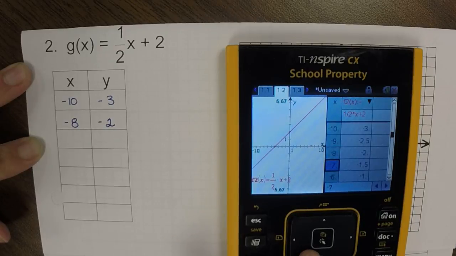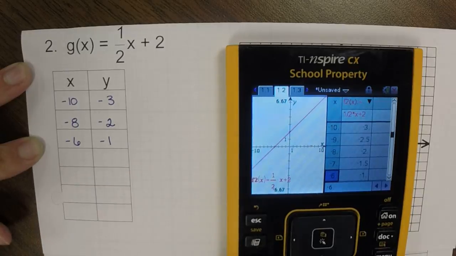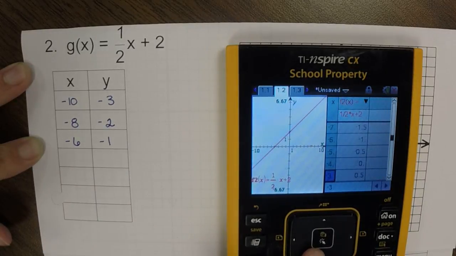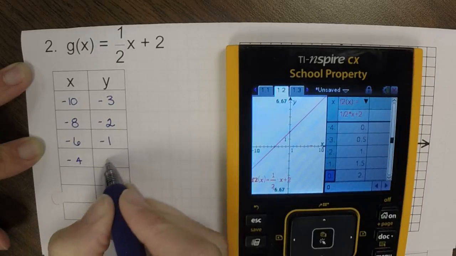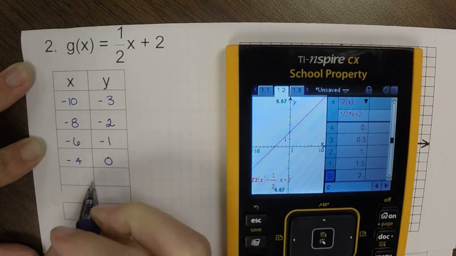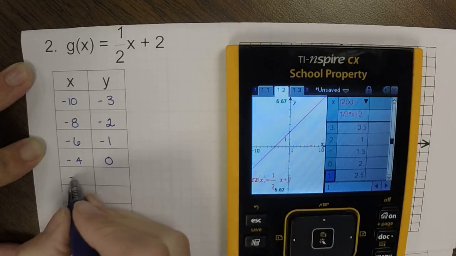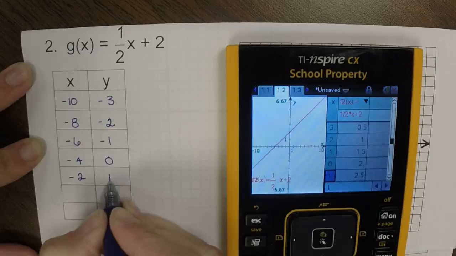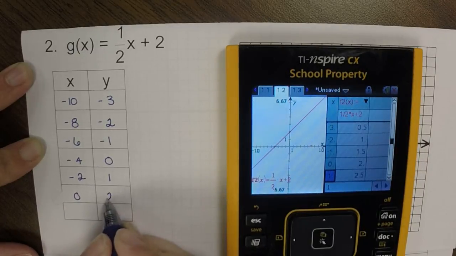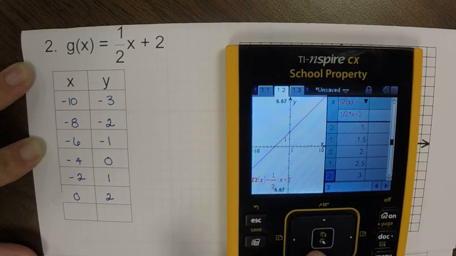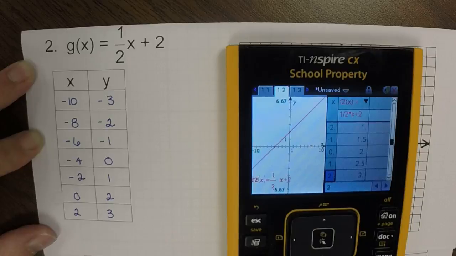So then we would skip -7 and go to -6, -1, and then -4, 0. We would skip -3. We would go to -2, 1. Skip -1, 0, 2. Skip 1, and we could go to 2, 3.